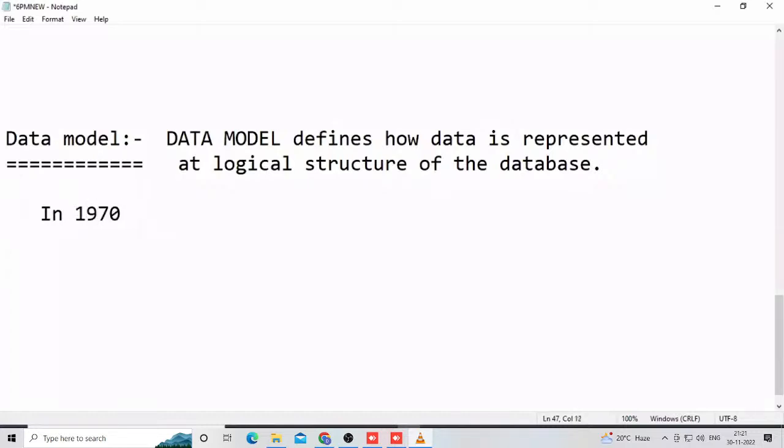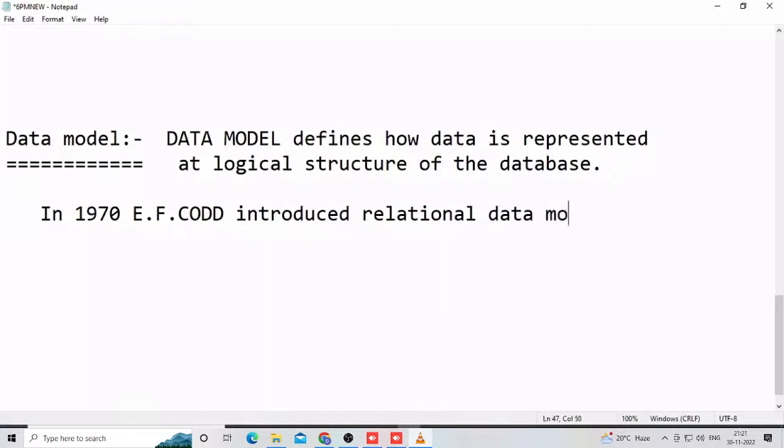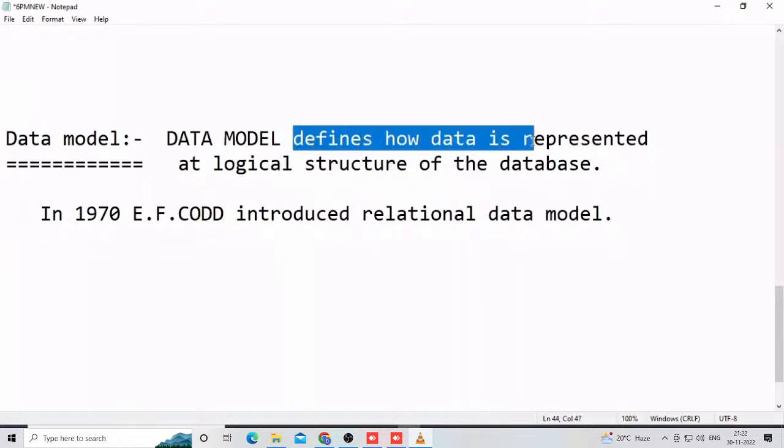In 1970, E. F. Codd introduced the relational data model. Don't write anything, just observe; this is some new terminology. He is a mathematician who was working at IBM in those days. So in 1970, E. F. Codd introduced the relational data model. Relational data model means what? In a logical structure, how is data represented?